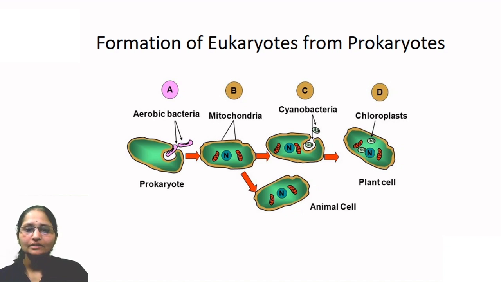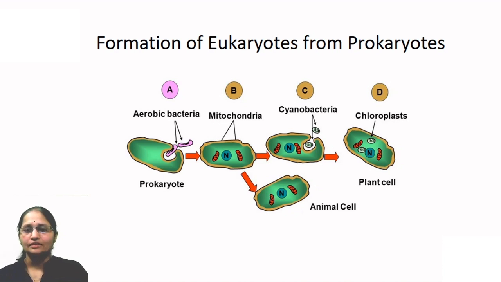And what happened? Those smaller bacteria lived inside those bigger bacteria. It continued for a long time. They started living together symbiotically. That means they helped each other and lived happily. As it continued, the smaller bacteria became a part of the body of the bigger bacteria, and gradually, as you can see in the picture, they were converted into mitochondria.